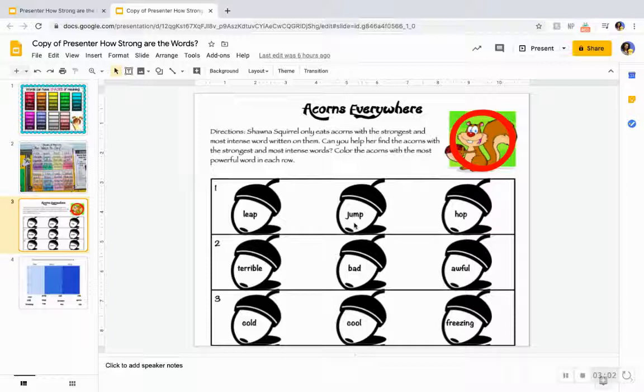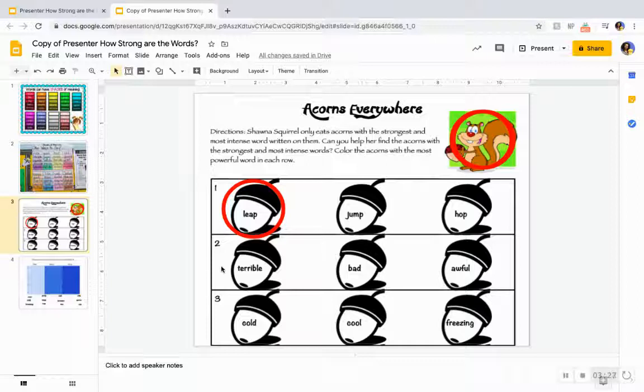Is jump the strongest word there? Or is it leap? What do you think? The strongest word here, leap, jump, and hop, is leap. It gives more detail in that word instead of just saying to jump. To leap is to jump really high up. Let's go to the next one.